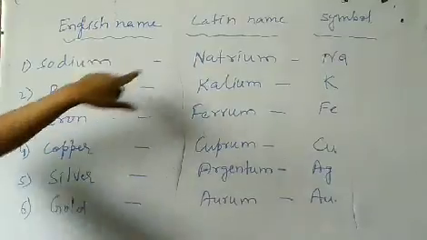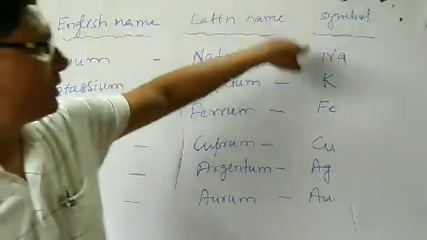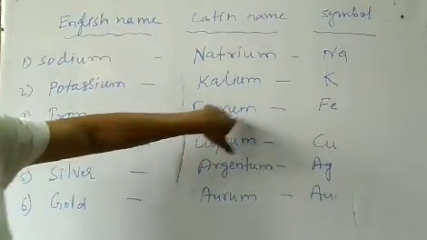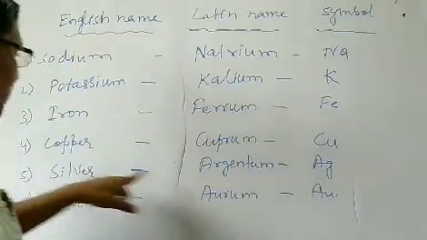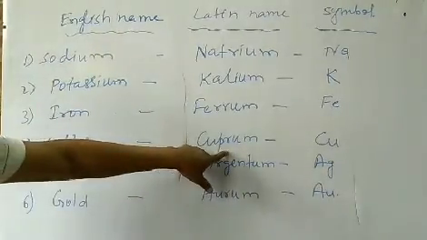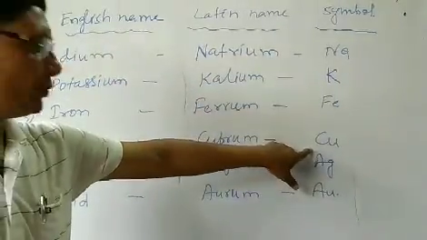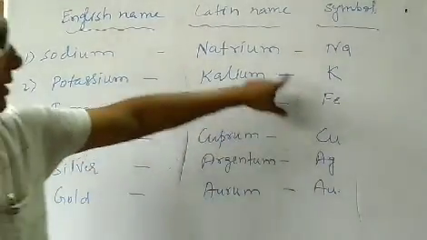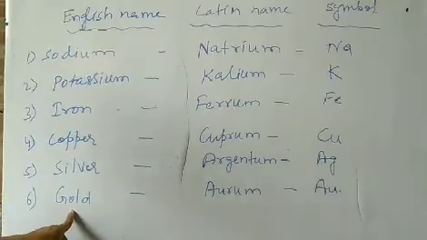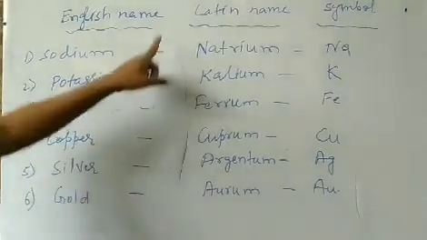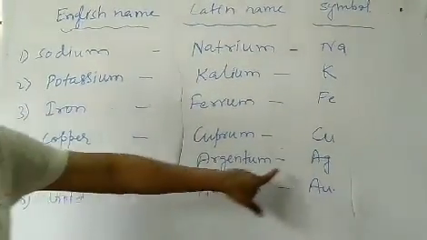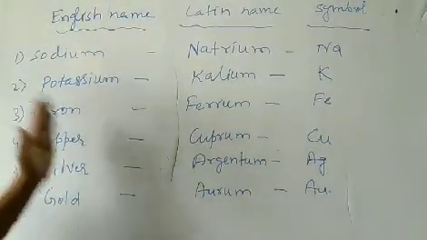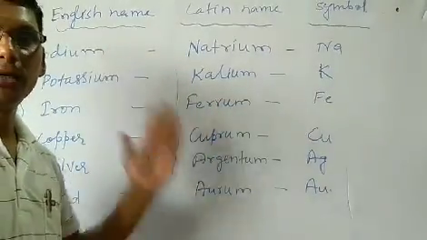Then potassium, Latin name is kalium, symbol is K. Then iron, its Latin name is ferrum and symbol is Fe. Then copper, whose Latin name is cuprum, symbol is Cu. Then silver, its Latin name is argentum and symbol is Ag. Then gold, I hope all of you know gold. Its Latin name is aurum and symbol is Au. So here is the list of some of the elements with their name, with their symbol. You should learn all this by heart.